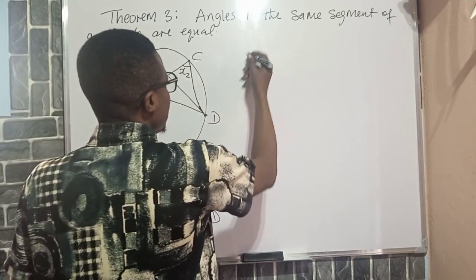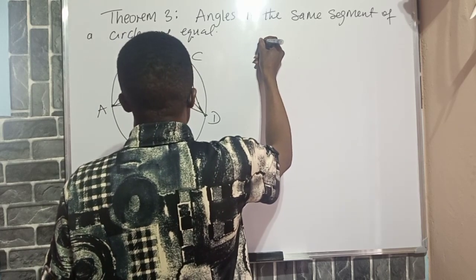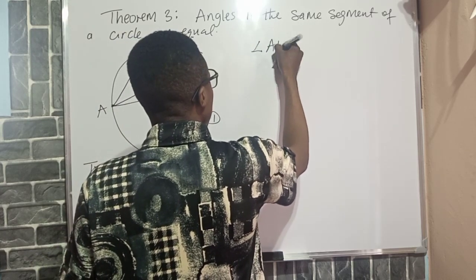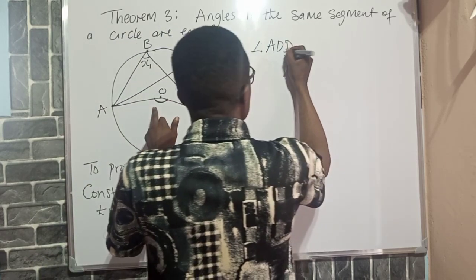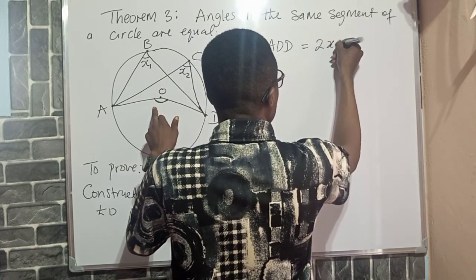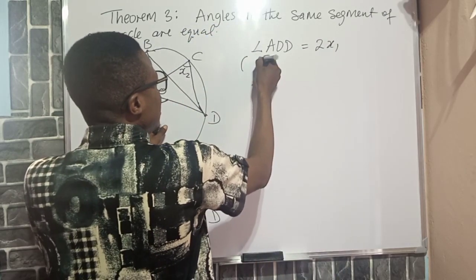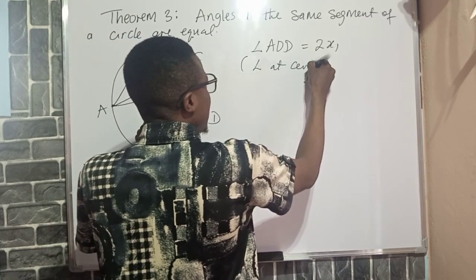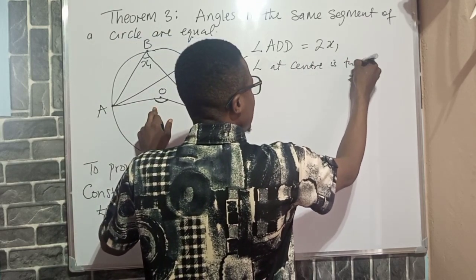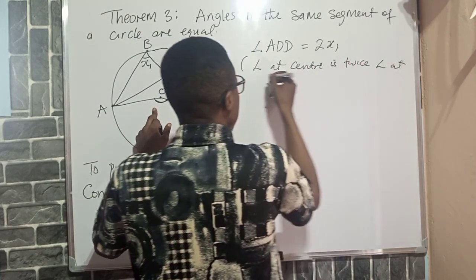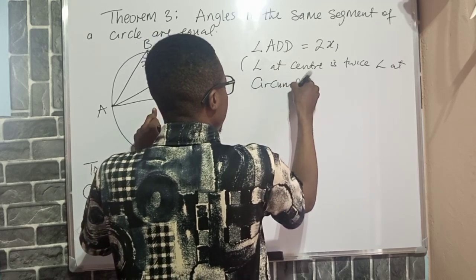So I can write that angle AOD, this angle here, is equal to 2x1. Reason: angle at center is twice angle at circumference.